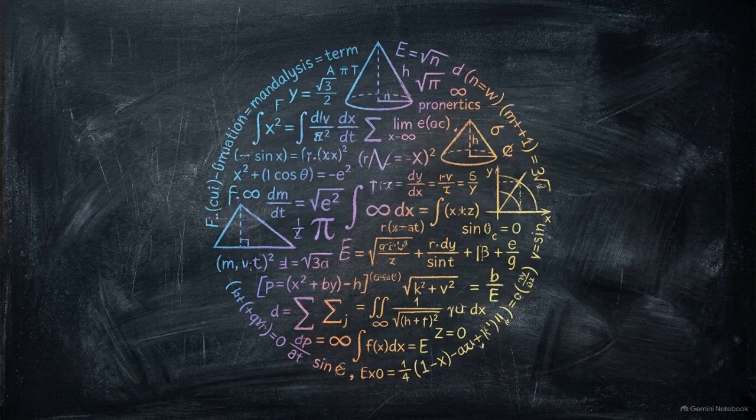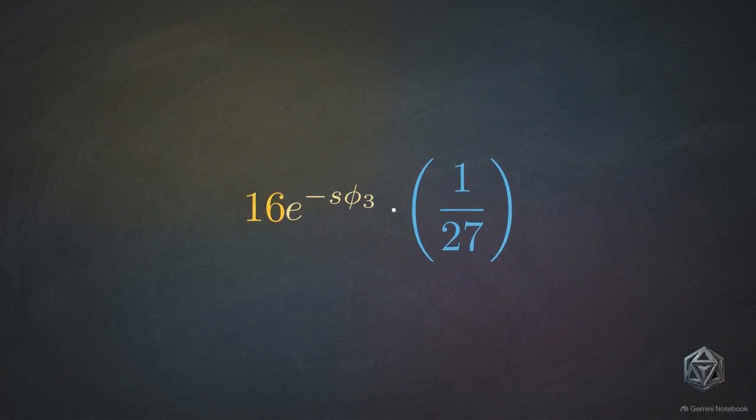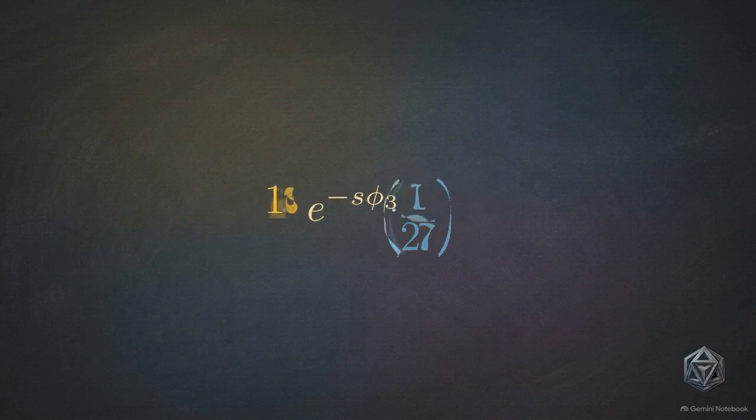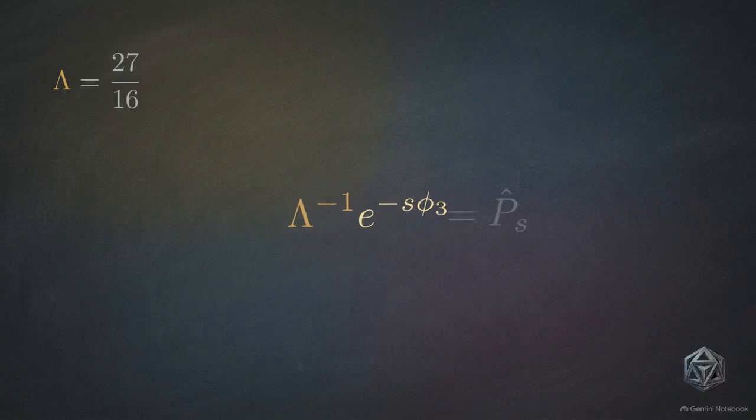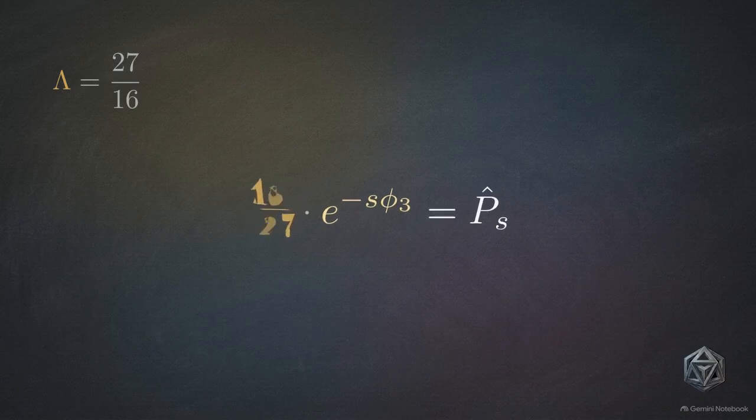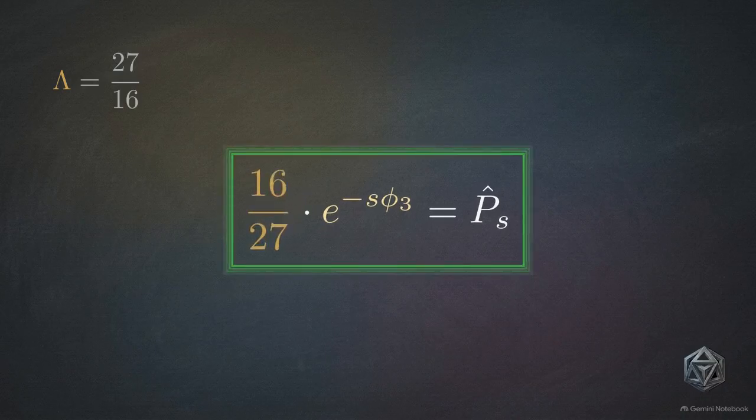We can now bring the surviving pieces of the tensor equation together for the final assembly. The real Archimedean weight and the integrated adelic scalar multiply together. The 1/27th mass from the adelic integral multiplies against the 16 from the Archimedean weight. This yields 16/27ths, which is the definition of lambda inverse, the fundamental Jacobian of the real map. The combined term is lambda inverse times e to the negative s phi 3, which matches the weight of the original real operator, p hat sub s.